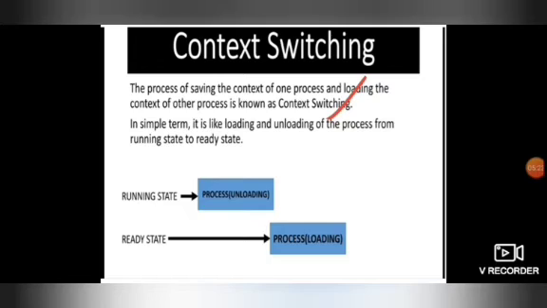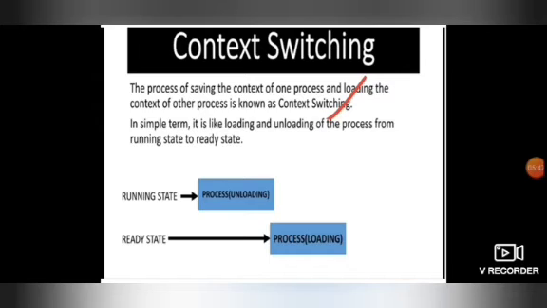And one of the important terms under the process is context switching. What is context switching? Context switching is defined to be the process of saving the content of one process and loading the content of another process. It can also be defined as loading and unloading of the process from the running state into the ready state.